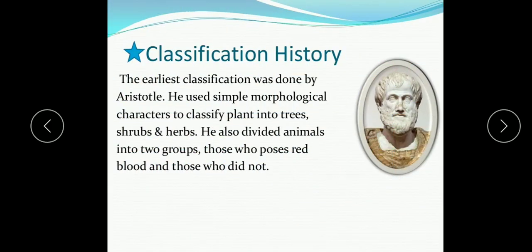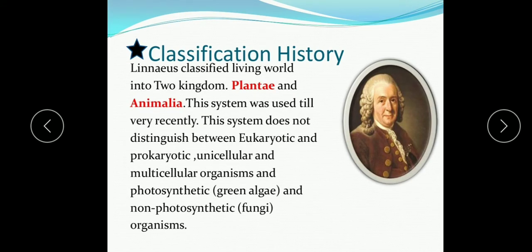First we'll study some of the history of classification, which I have explained to you in the previous chapter also. The earliest classification was done by Aristotle. He used simple morphological characters to classify plants into trees, shrubs and herbs. He also divided animals into two groups: those who possess red blood cells and those who did not. So this was the simplest classification.